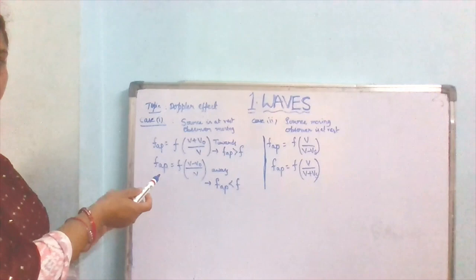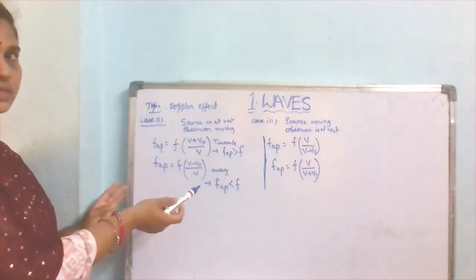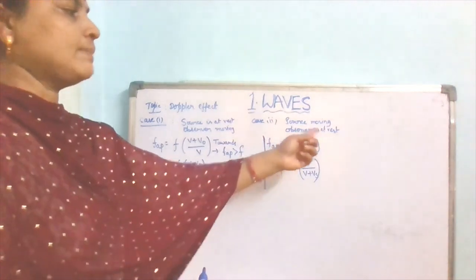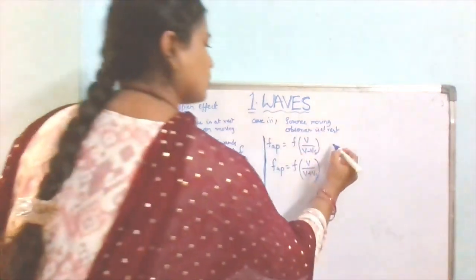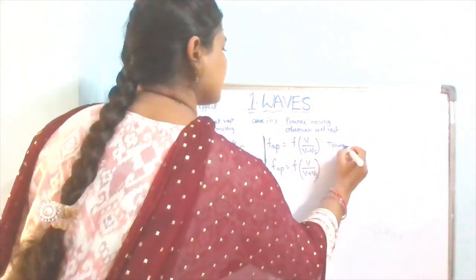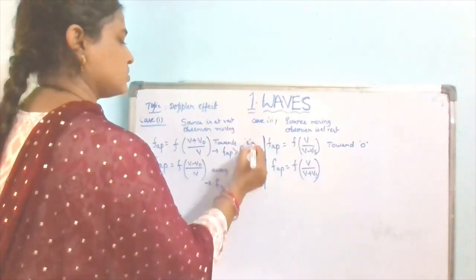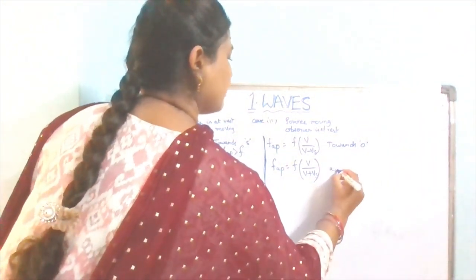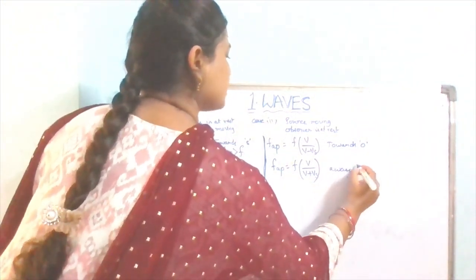Okay, here the source is moving and the observer is at rest. The source moves towards the observer, or away from the observer. Don't confuse the equations.